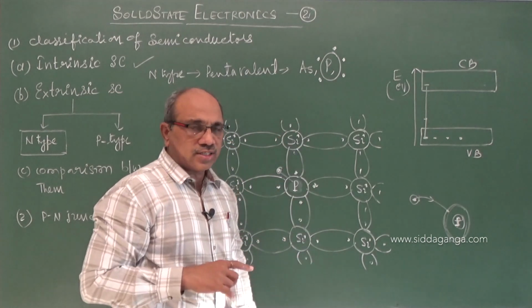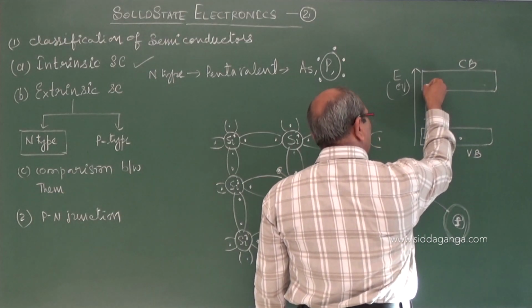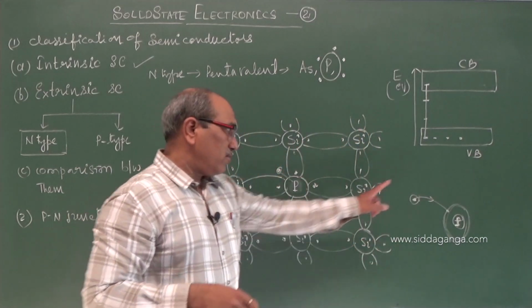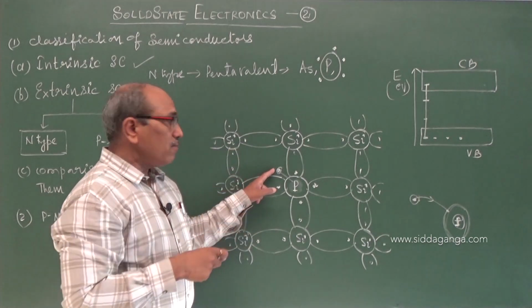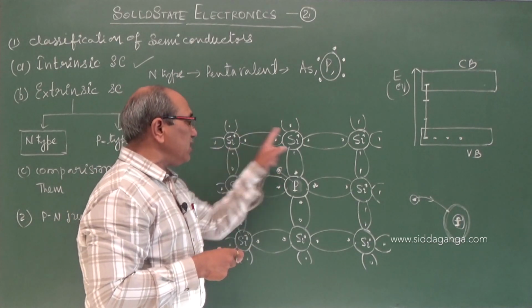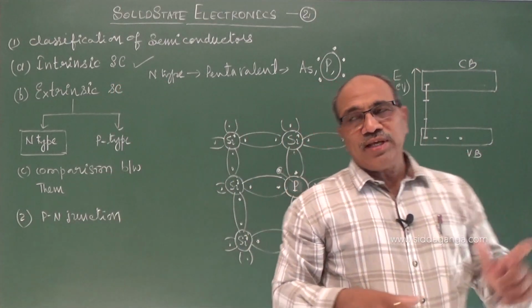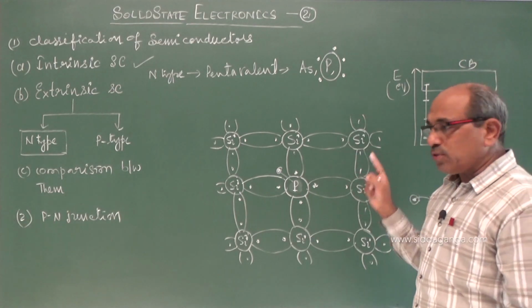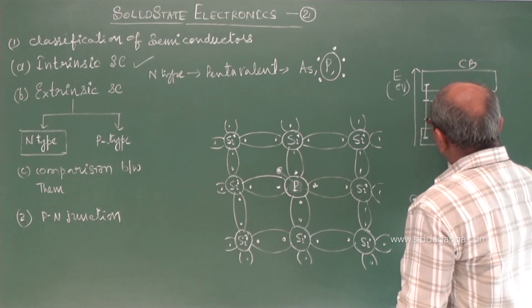Its energy is higher. That means this electron, however much energy it gave to become a member of the phosphorus atom, is no doubt in the crystal, but it does not have a bond with any neighbors. Thereby it finds a new place in the energy gap. Even at 0 Kelvin, this electron will find a new place.